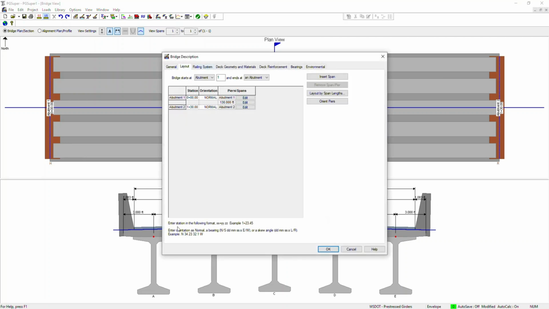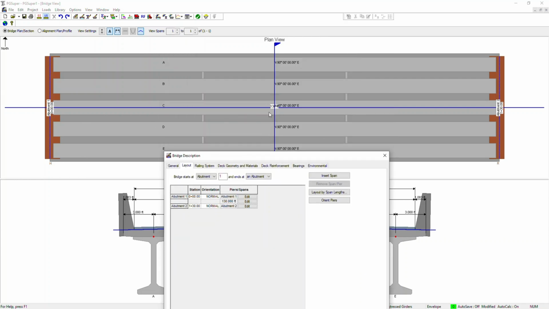This is the orientation. Here is the guidance on how you can use the orientation. You can use degrees, minutes, seconds, or put in the values, or the bearing in degrees, minutes, seconds, like northwest, northeast, southwest, those kinds of things. And then there is another portion you can see here, 130 feet, which is the current span length.